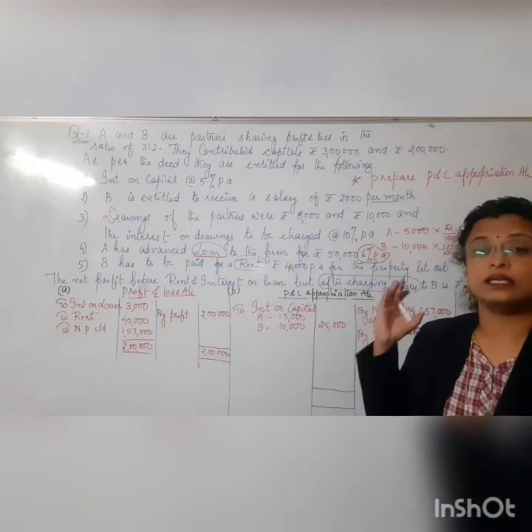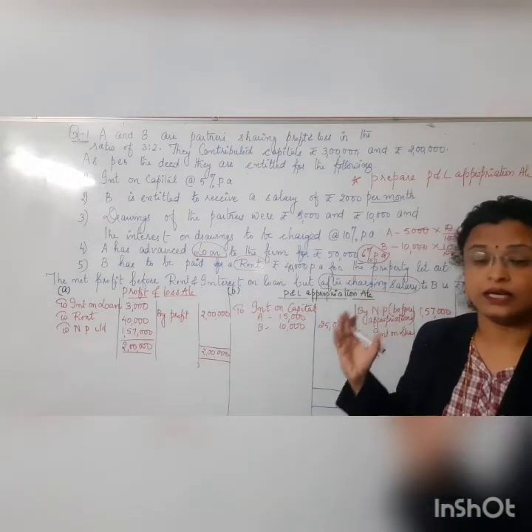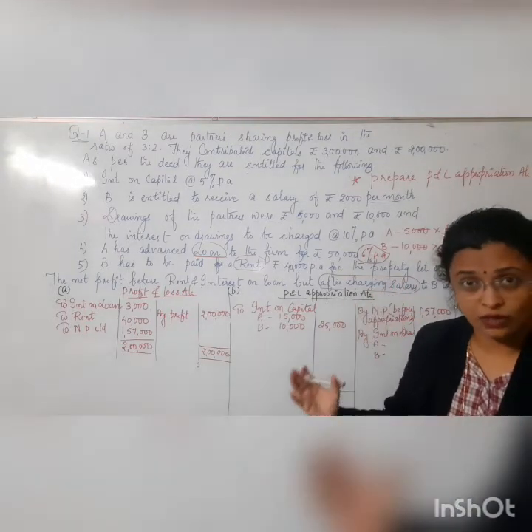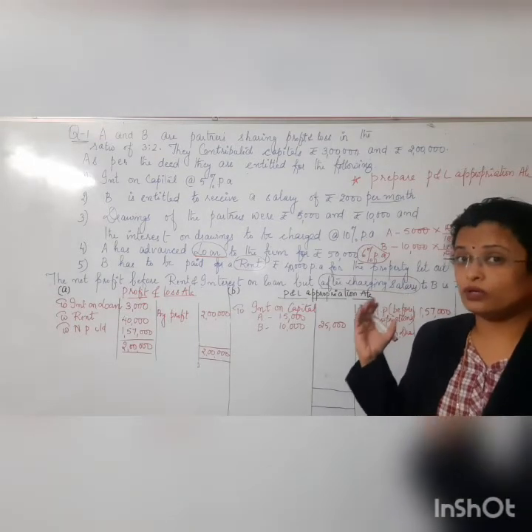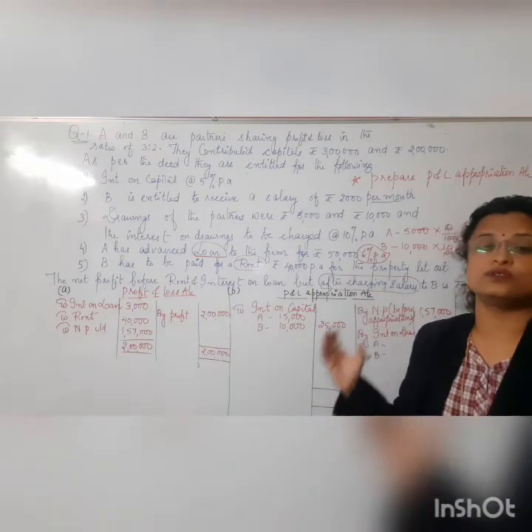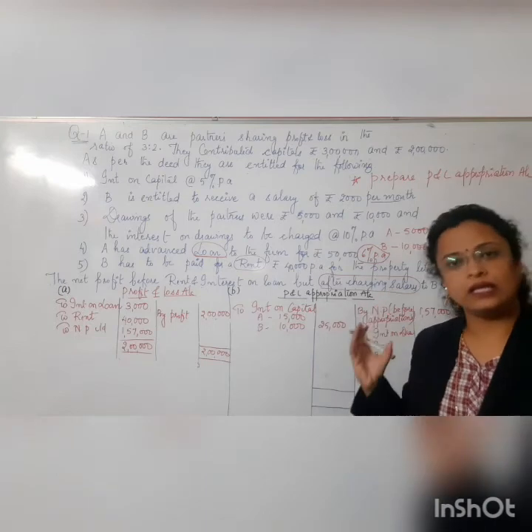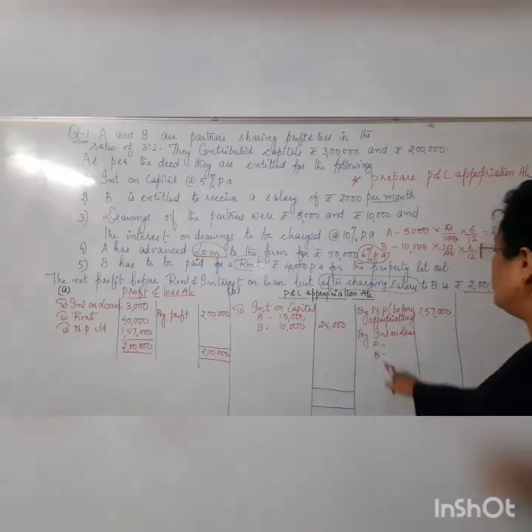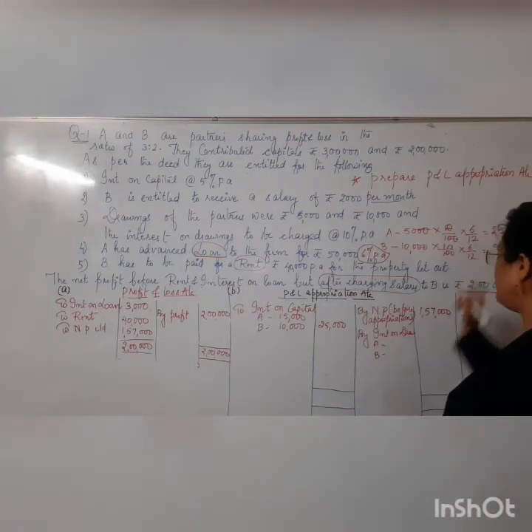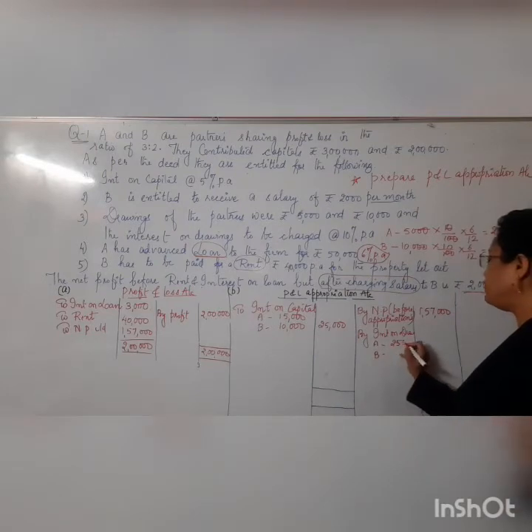That is the reason it is on the credit side. Please keep these logics in mind, so that you will never be confused while preparing any of the accounts.